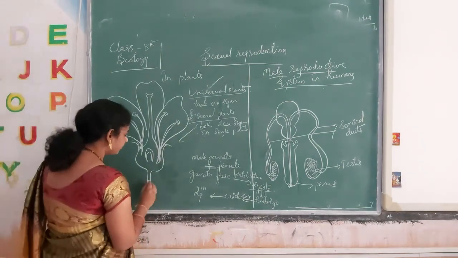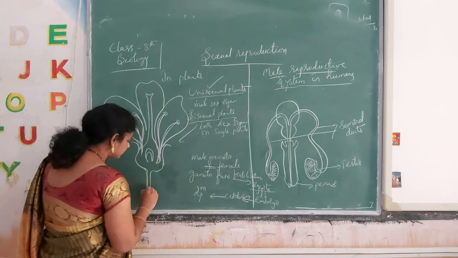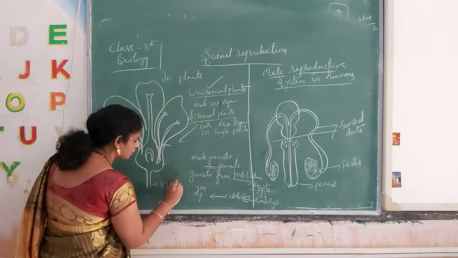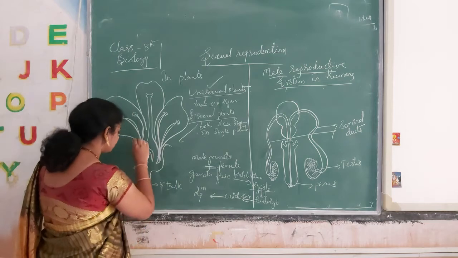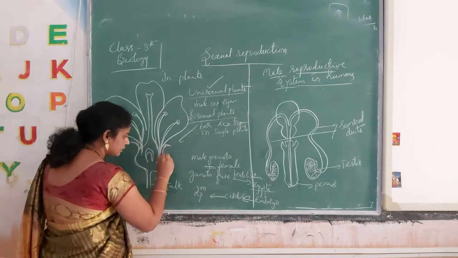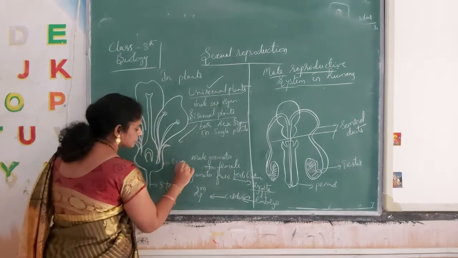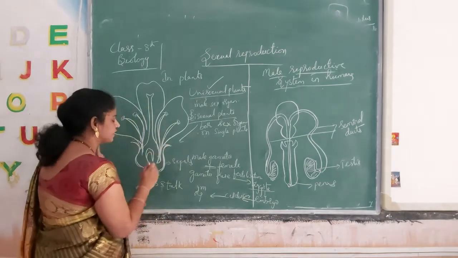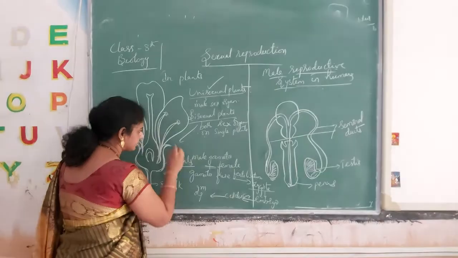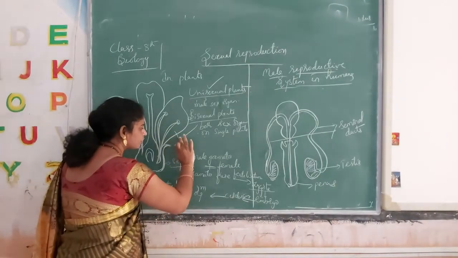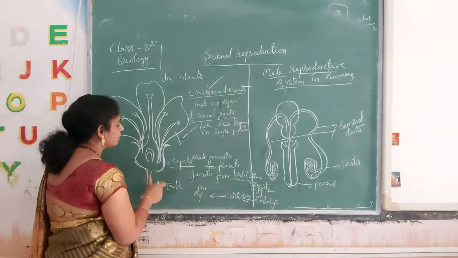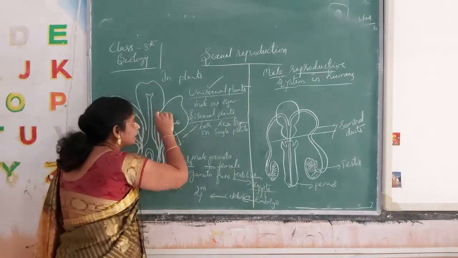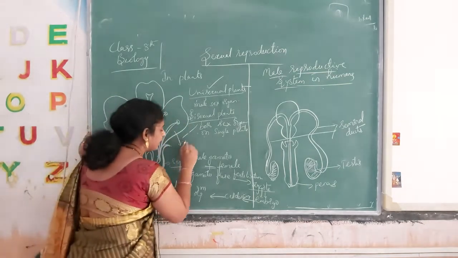This is the petiole or stalk, which is holding the flower. Sepals are the green, leaf-like structures. The colored part of the flower we call petals.